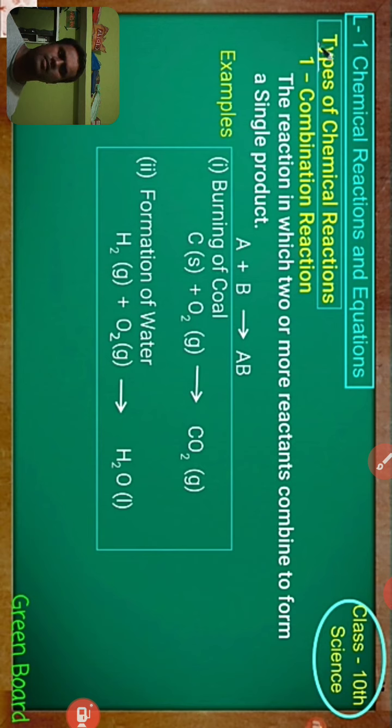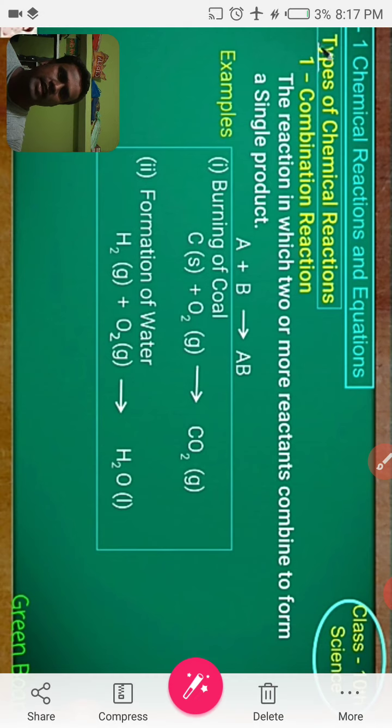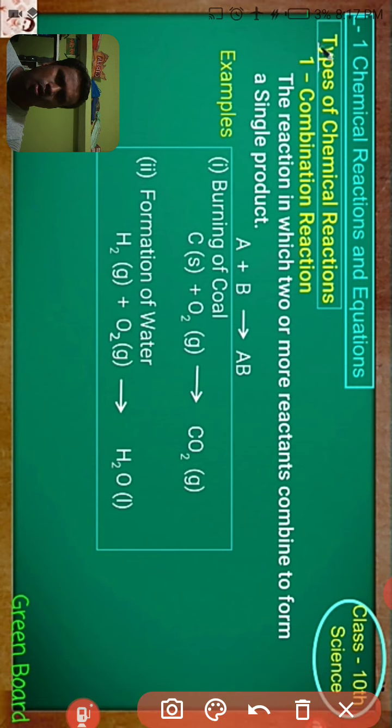For example, burning of coal and formation of water. In the first example, you observe that carbon is a solid and oxygen is a gas. These are the two reactants. When these two reactants combine, they form carbon dioxide gas, a single product.